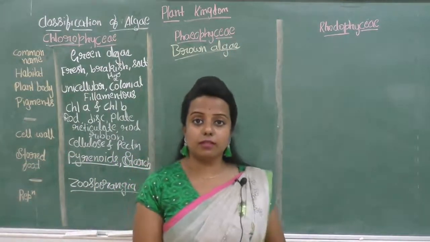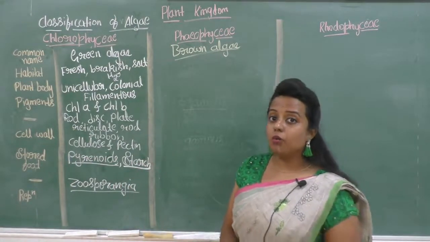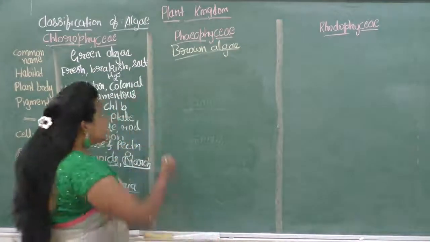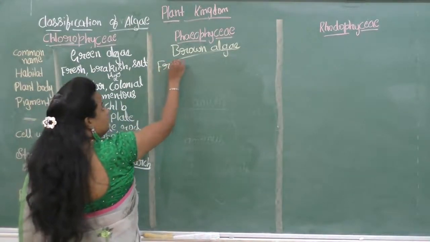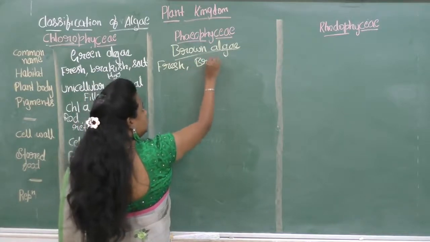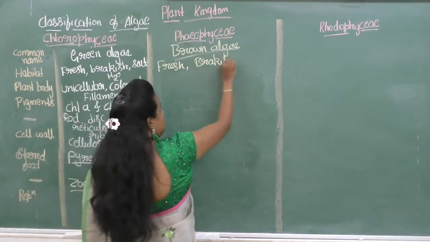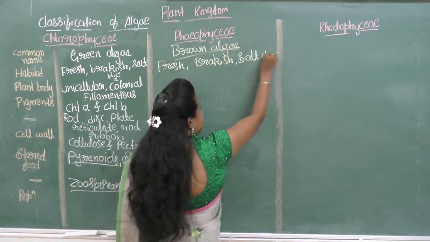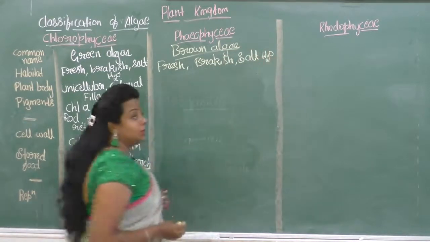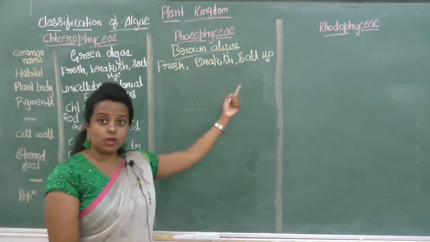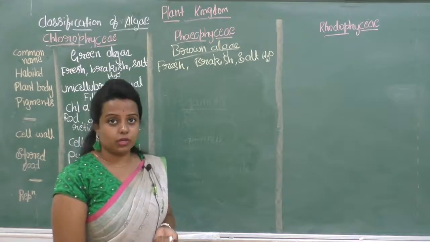This Phaeophyceae will rarely be found in fresh water, then brackish water and salt water. Mainly it will be found in fresh water, brackish water and salt water.